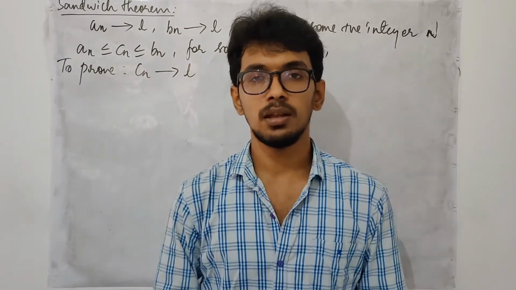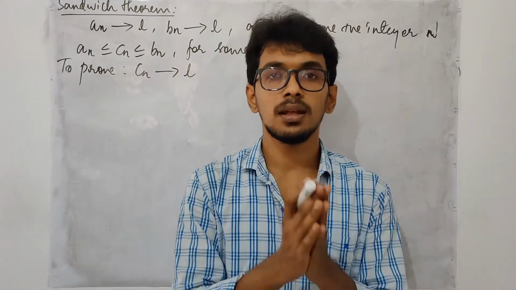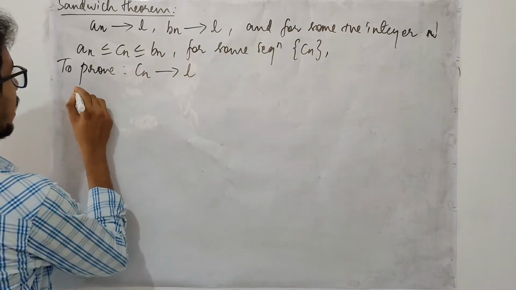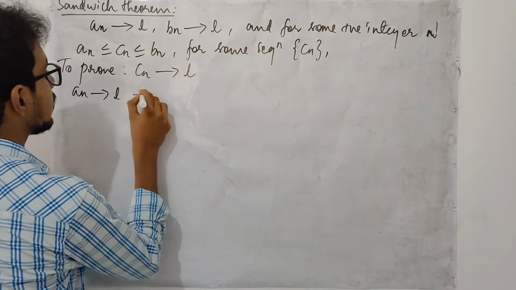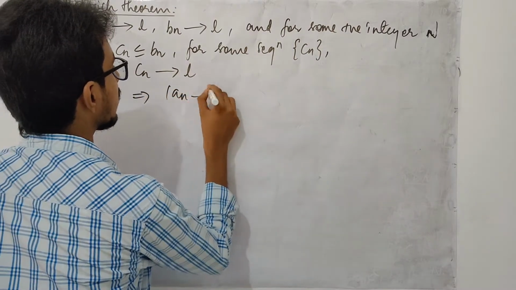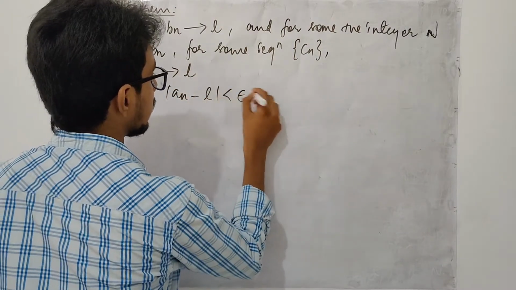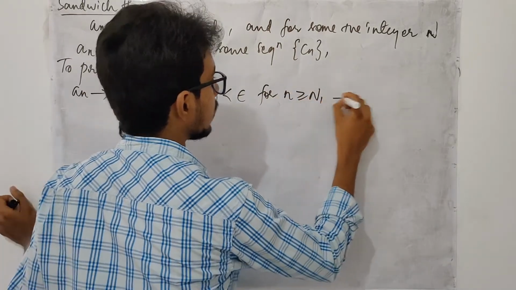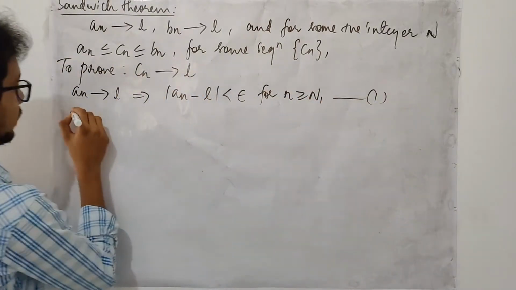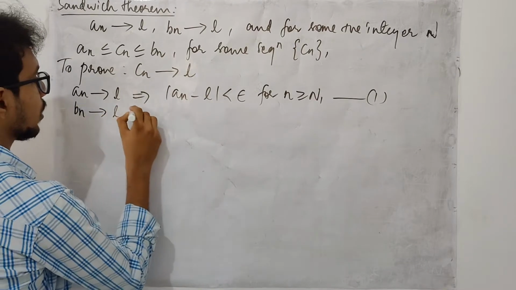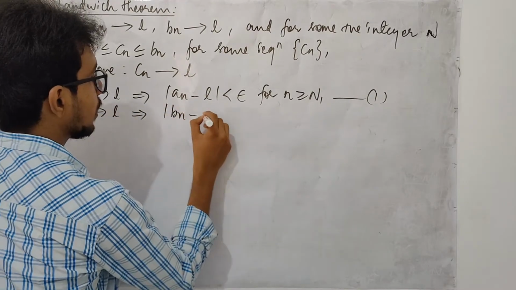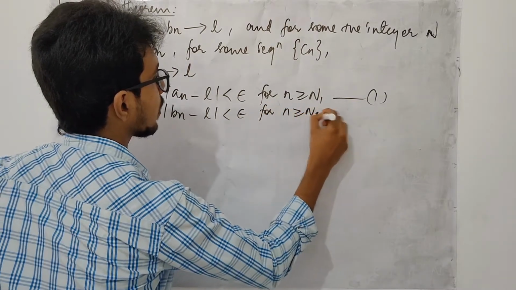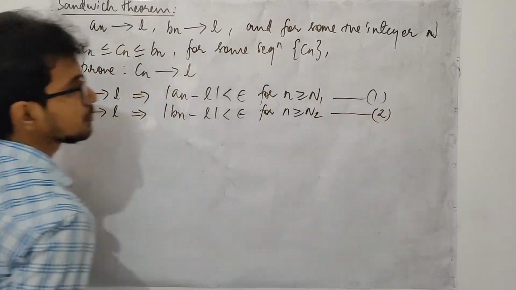Even though I am telling you that we are talking about real sequences, an converges to L. This implies absolute value of an minus L is less than epsilon for n bigger than or equals n1. Let me mark this as equation 1. bn converges to L implies absolute value of bn minus L less than epsilon for n bigger than or equals n2. Let me mark this as 2.